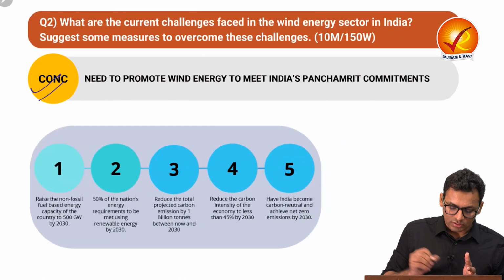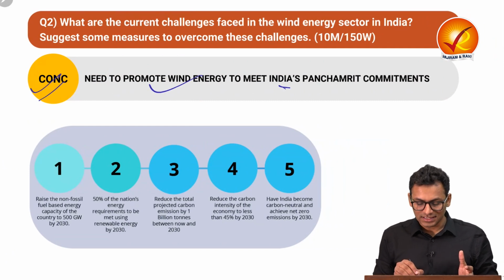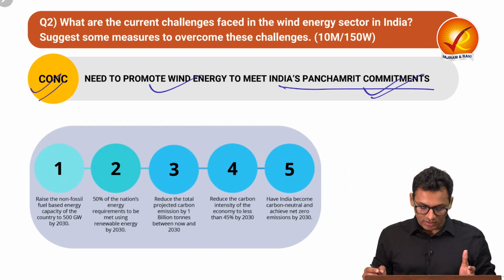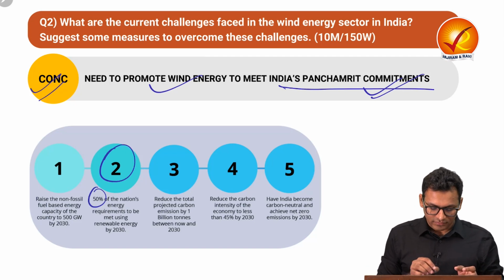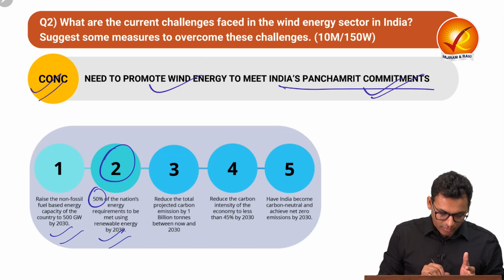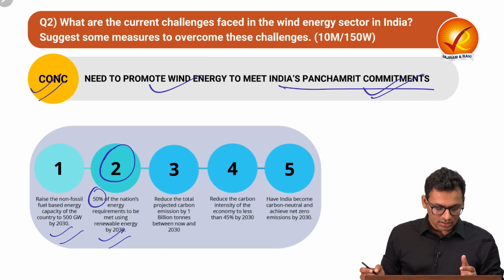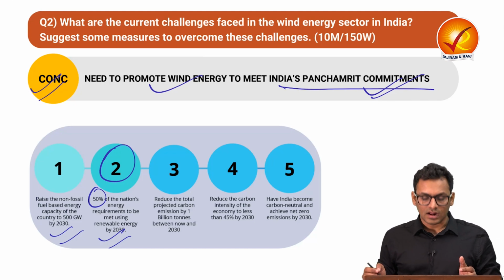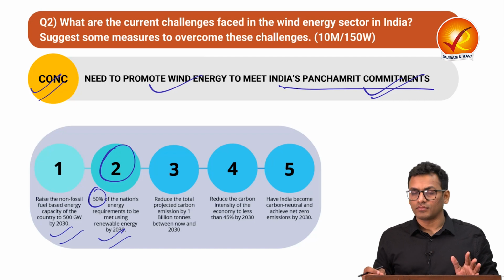In the conclusion, you can talk about how we need to promote wind energy to meet India's Panchamrit commitment. Over here, we have to talk about the second commitment, which is that 50% of the nation's energy requirement will be met using renewable energy by 2030. Also, you can talk about the need to raise non-fossil fuel based energy capacity of the country to 500 gigawatts by 2030. So this is something you can talk about in the conclusion for question number 2.